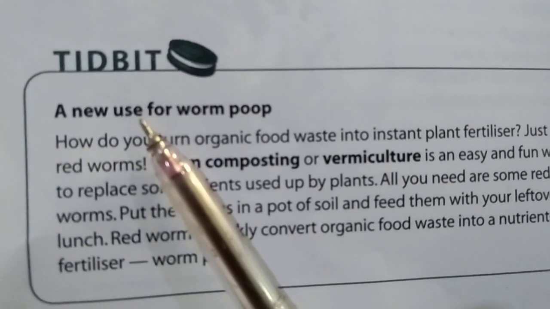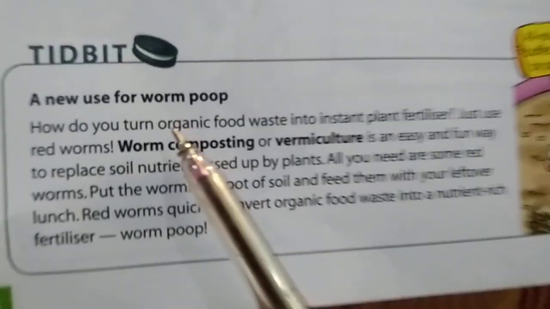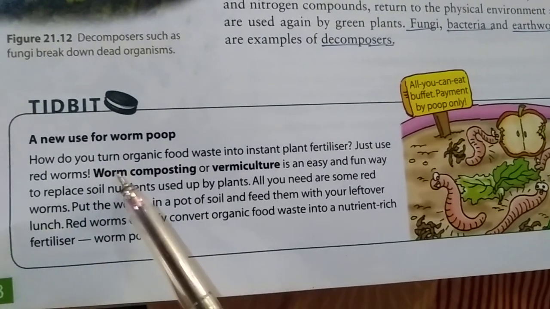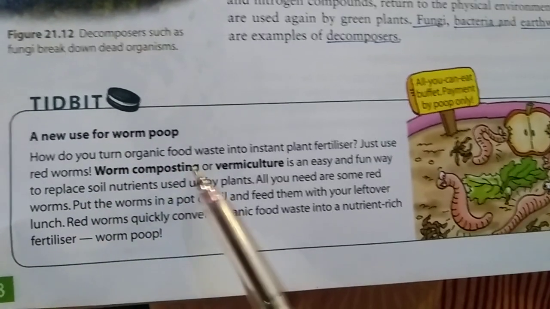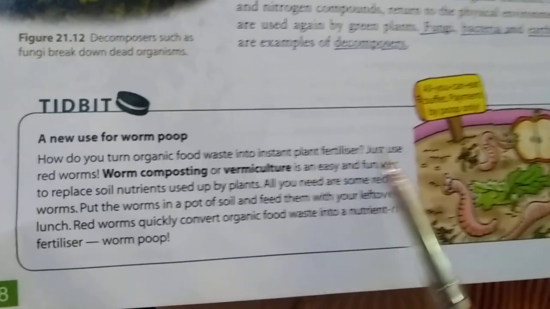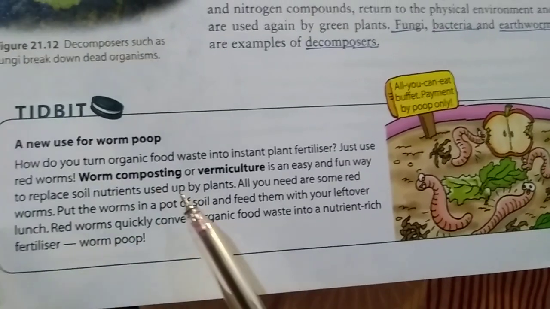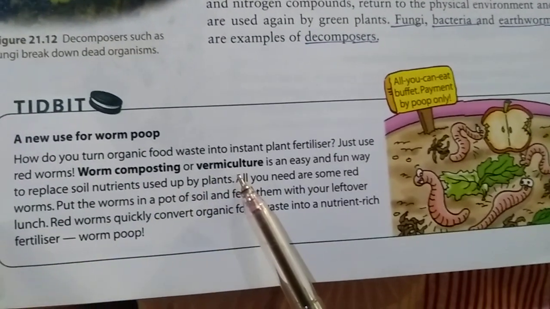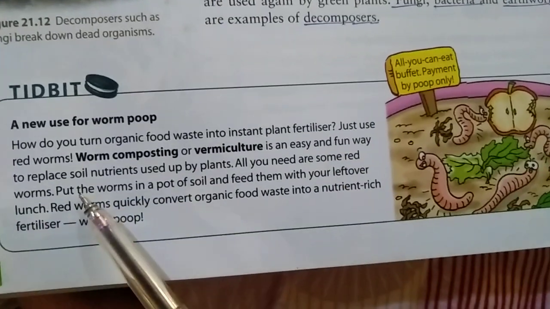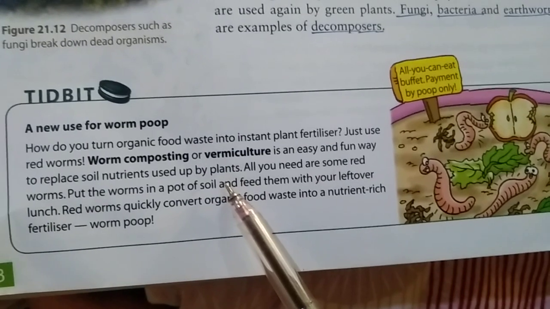A new use for worm poop. How do you turn organic food waste into instant plant fertilizer? Just use red worms. Worm composting, or vermiculture, is an easy and fun way to replace soil nutrients used up by plants.